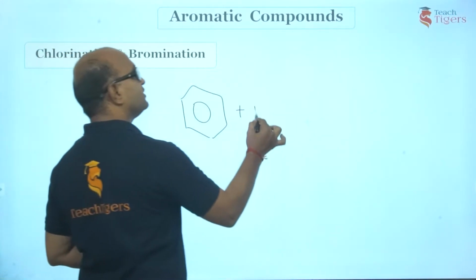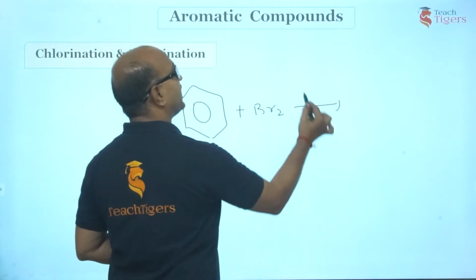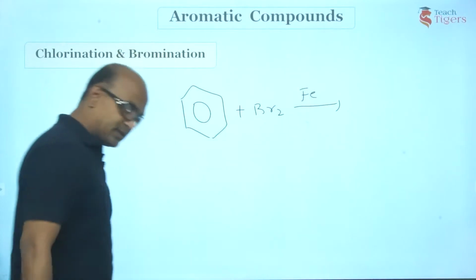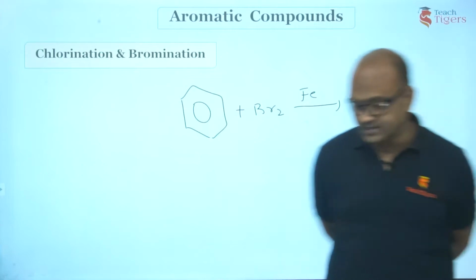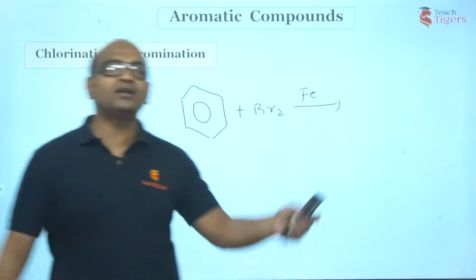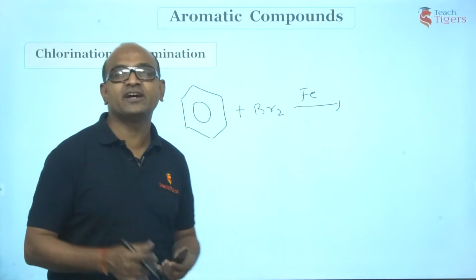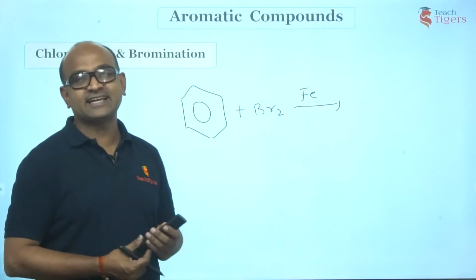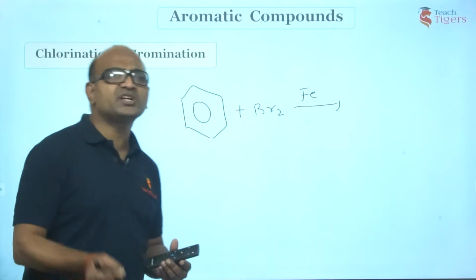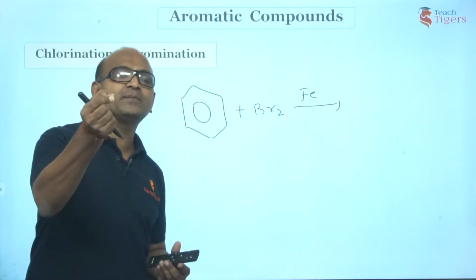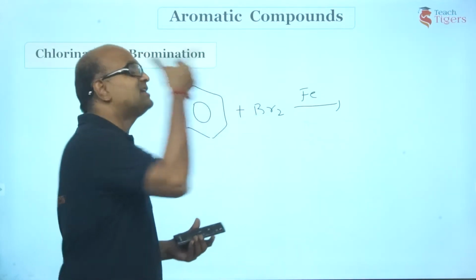Now, I'll treat it with bromine. Now, I use iron. What is it that you are going to get? I didn't take FeBr3. Now, what is the product? Can you guess? Guys, these are common reactions that they generally give, especially in your IIT examinations. What does it mean? See, we carry out bromination in the presence of a little amount of iron.